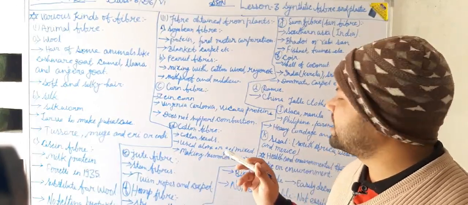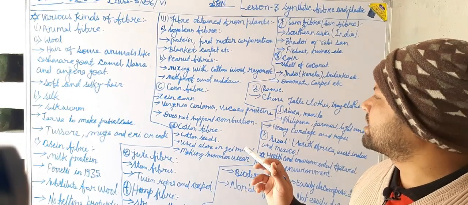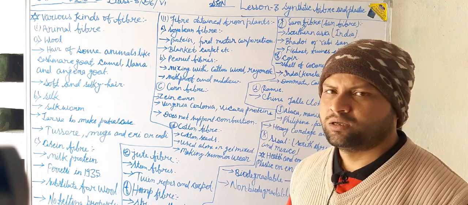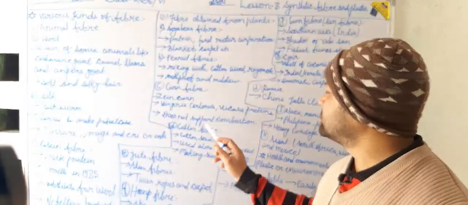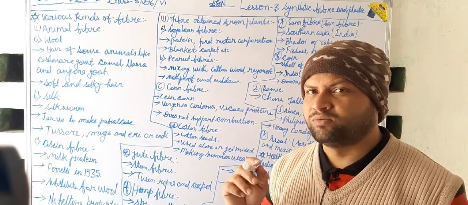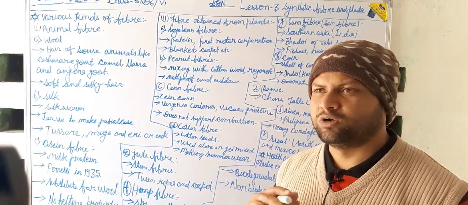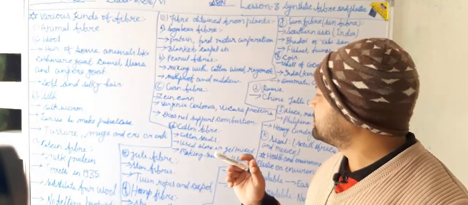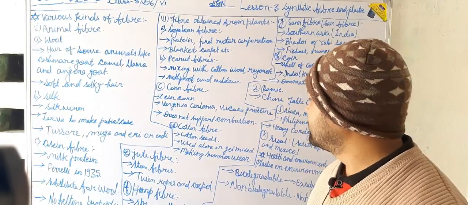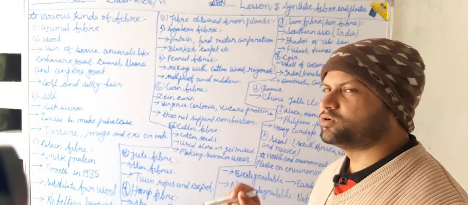The main property of this fiber is that it does not support combustion. And another type of fiber, cotton fiber.